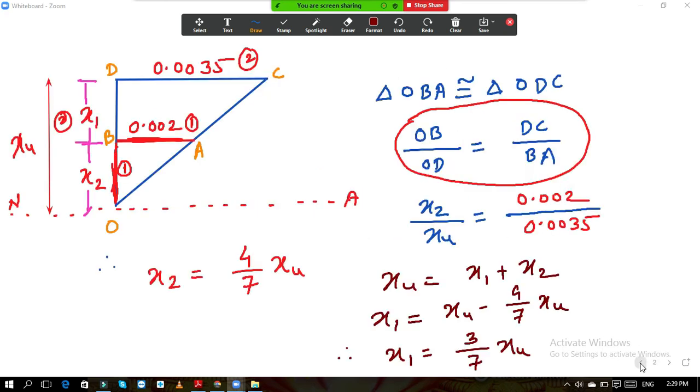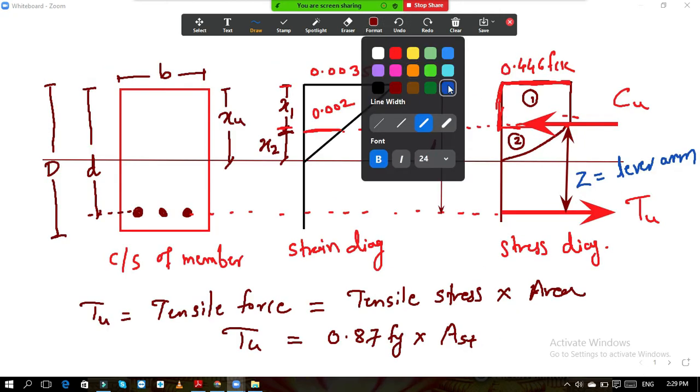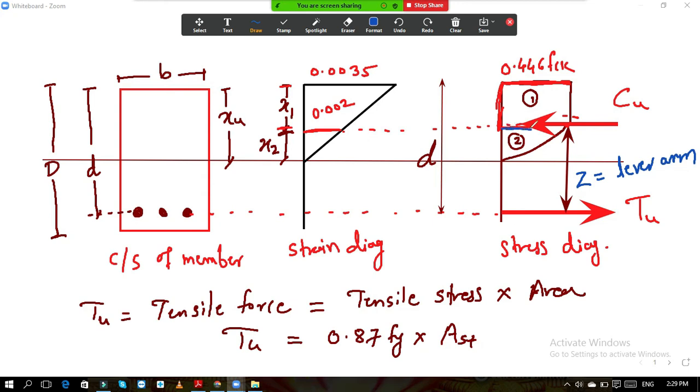So now again if we go there, see, now this is the parabola. I will use a different color. So this is the parabola. This is the base. So how much is this dimension? 0.446. And what is the height? This corresponds to height. So this is your height, and here it is base. So base is 0.446 and height is your x2. Okay, height is x2. So put that value.